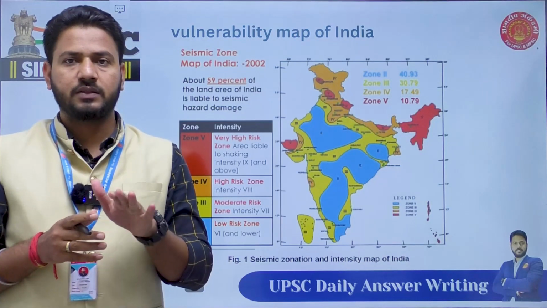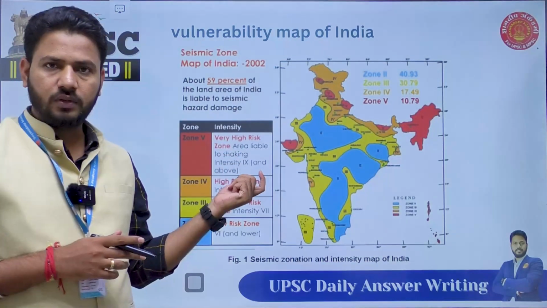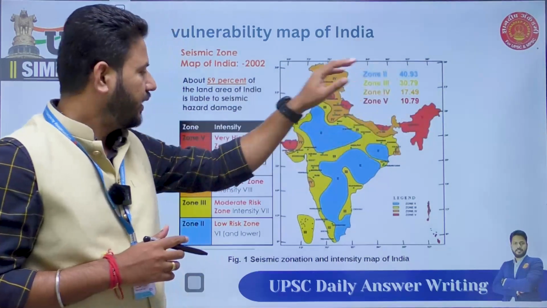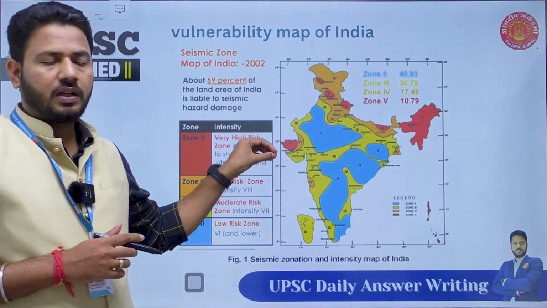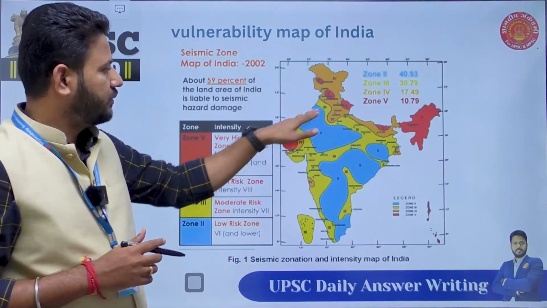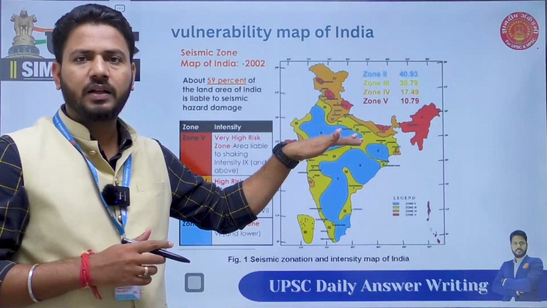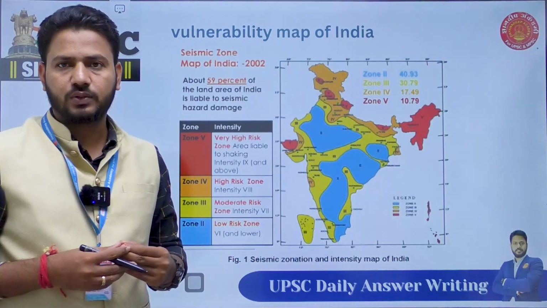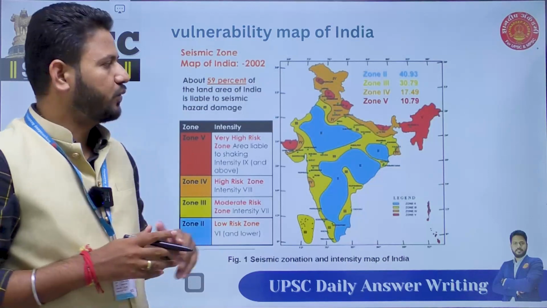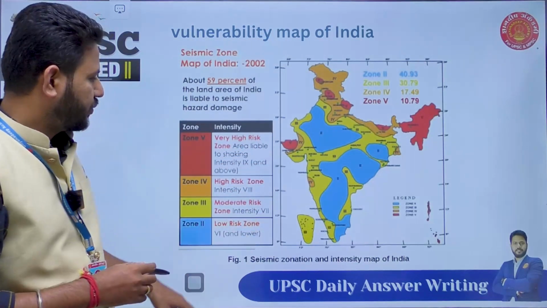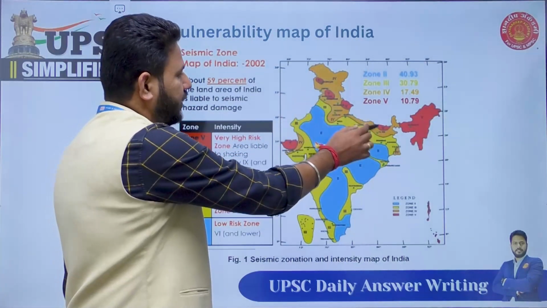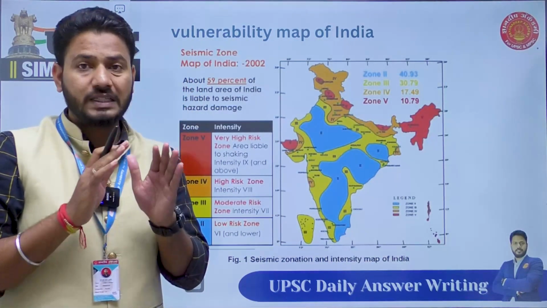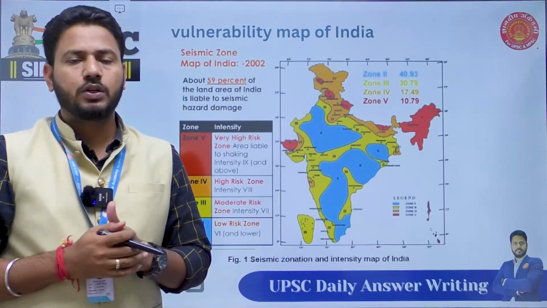Now, zone 5 is, you can see here, very high risk zone, which is some part of Himalayan states here and some part in Gujarat, that is Kutch. And zone 4 includes some regions, again, Himalayan belt or below the states which come below the Himalayas. So you can make a map of these and try to show the states. Obviously, you're not supposed to show all the states here, but at least these red dots will give a clear idea to the examiner that you know which areas in India are vulnerable to earthquakes.